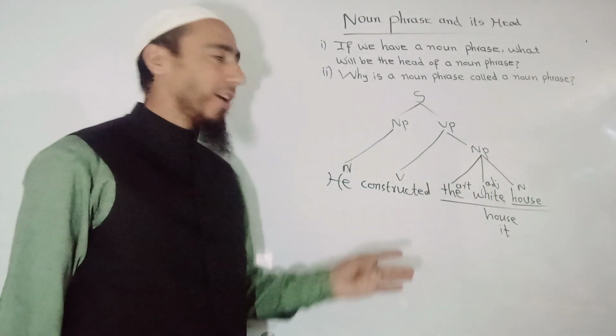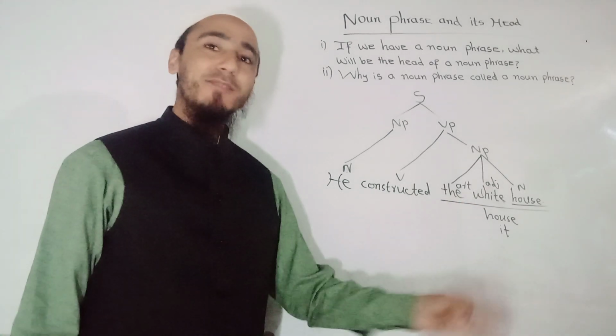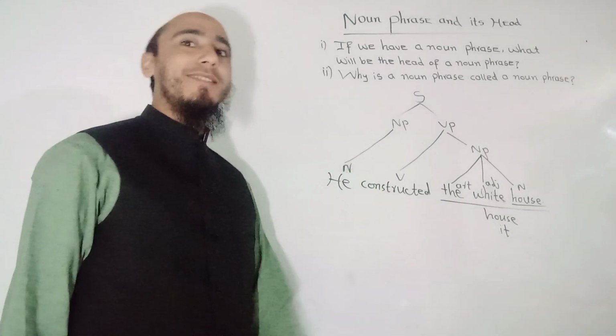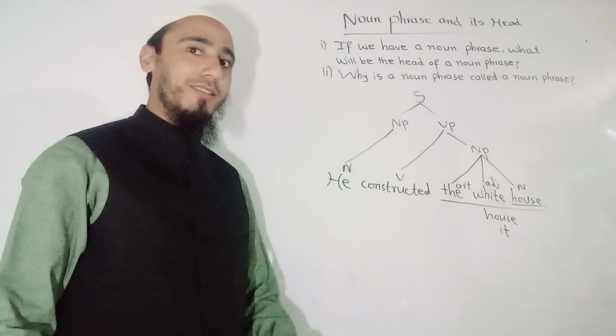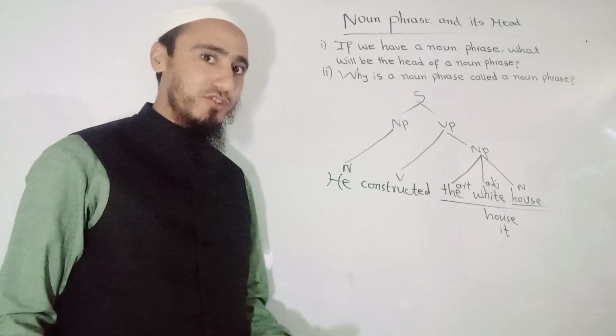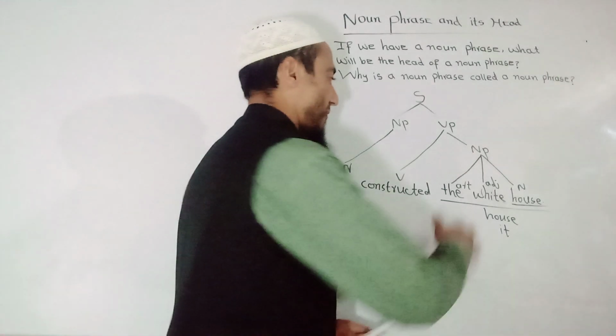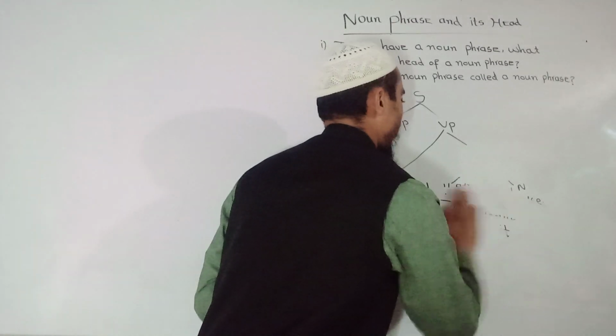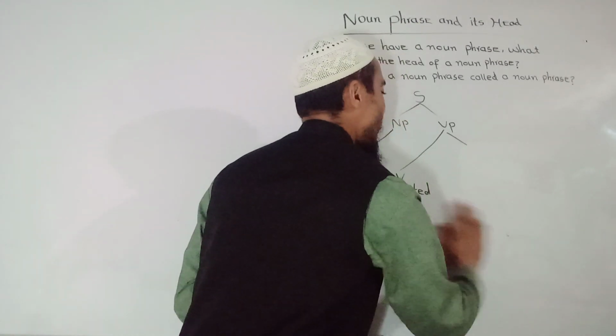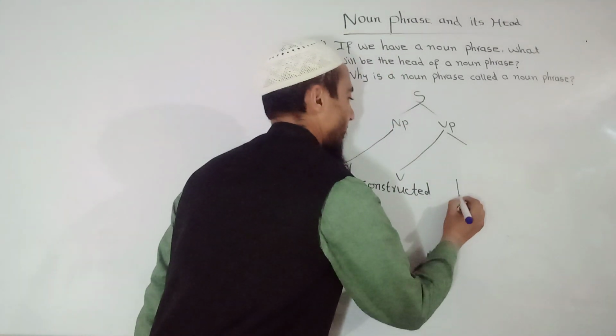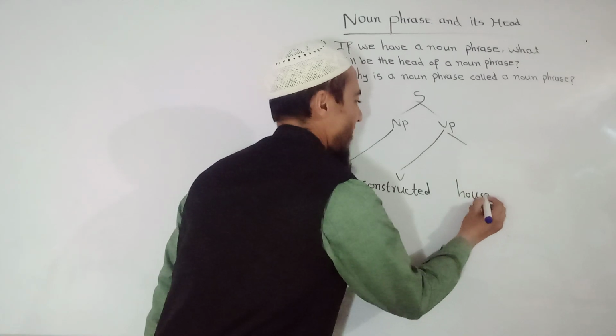However, if I want to just replace it by a single word, again it is a noun. And with the structure of tree diagram, for example, if I say he constructed house, again it is noun.